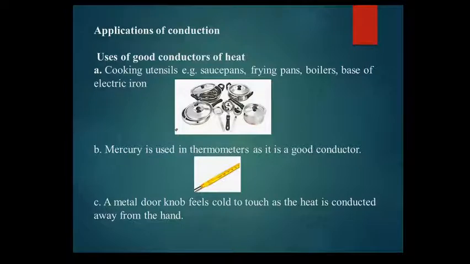Application of some of the conduction examples. Good conductors of heat are used, and that is why we all use steel utensils, because they are made up of metal, and metals are good conductors of heat. Mercury is used in thermometer as it is also a good conductor of heat. The metal doorknob, you can see when you touch it, you will feel that it is at a little lower temperature than your body temperature because the heat is conducted away from the hand.